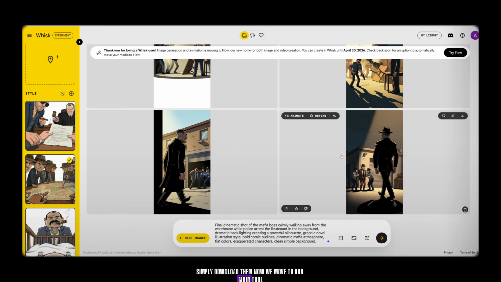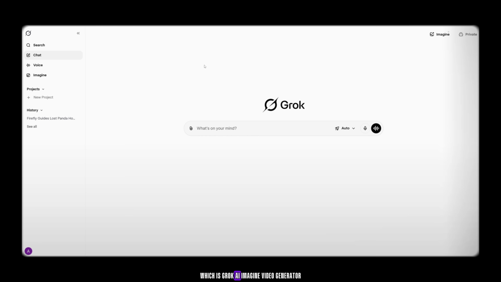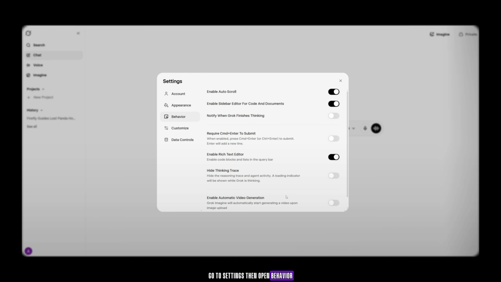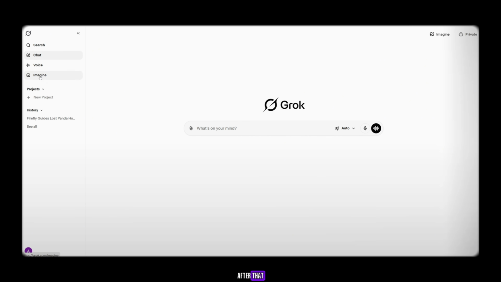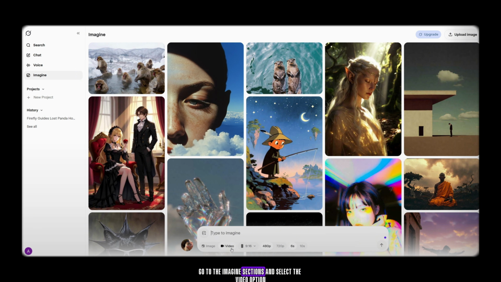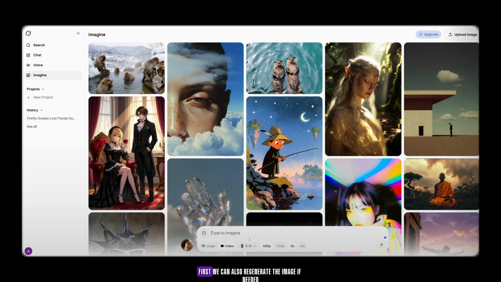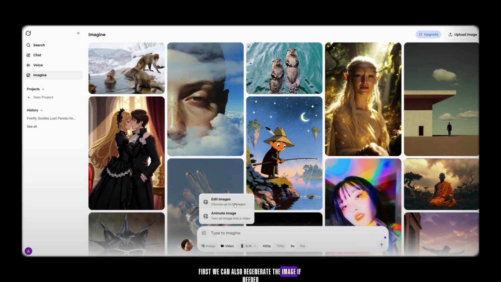Now we move to our main tool, which is Grok AI Imagine Video Generator. Open the tool and log in. After logging in, go to Settings, then open Behavior, and turn Automatic Video Generation off. After that, go to the Imagine sections, and select the video option. First, we can also regenerate the image if needed.